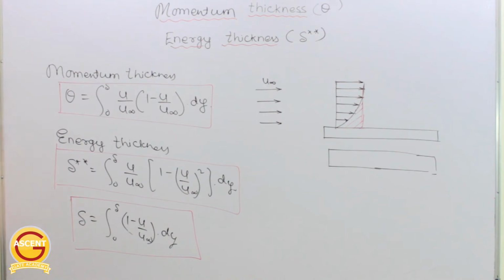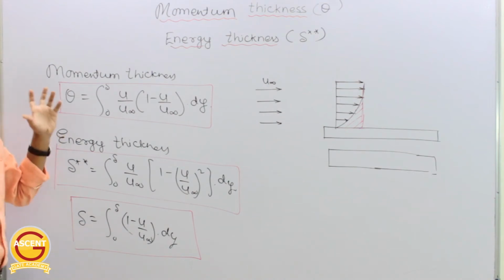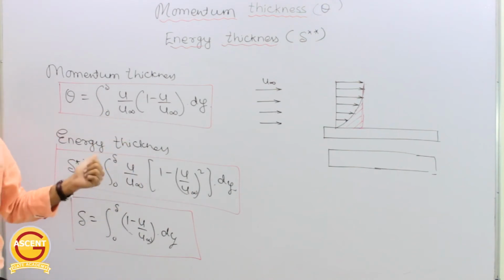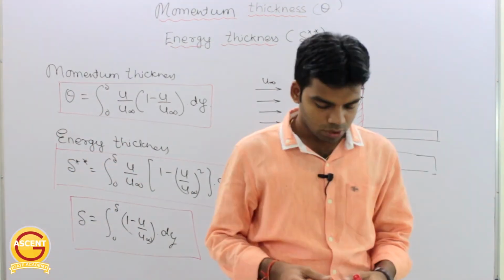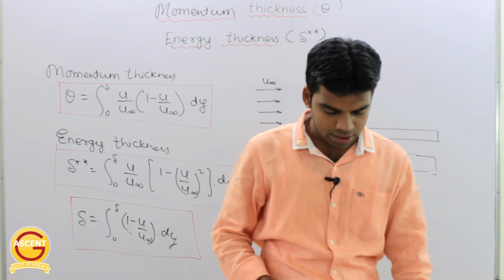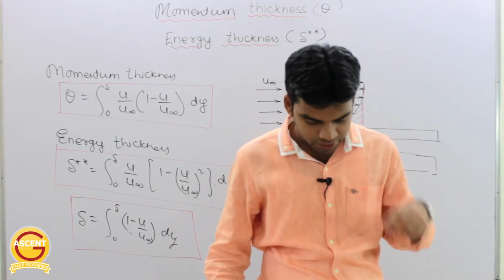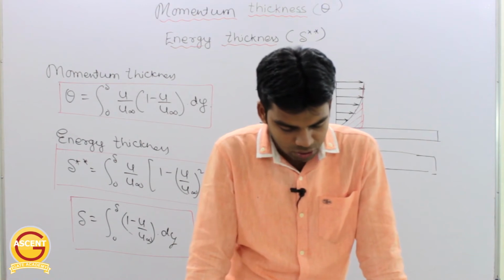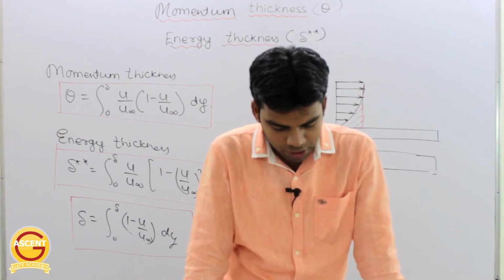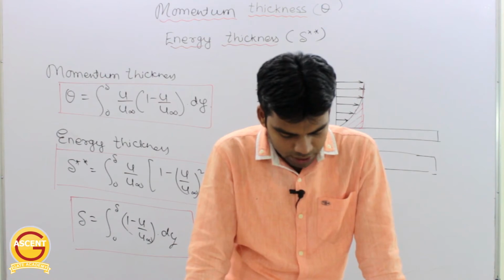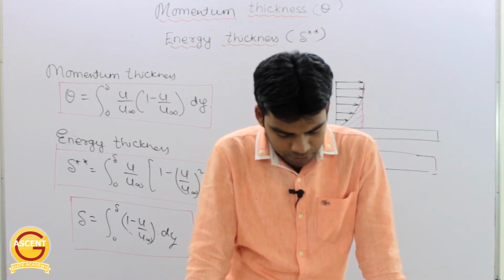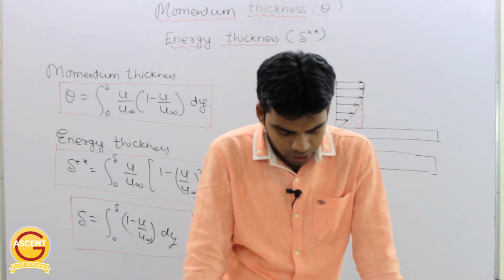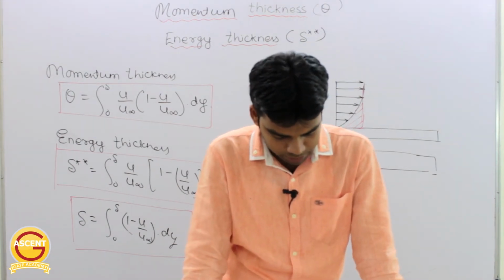Okay, so this is very easy to remember, and most of the questions in the GATE exam are asked from this topic, these particular formulas only. Getting this or not? Okay, so how can we define momentum thickness? The thickness of flow moving at the free stream velocity and having momentum flux equal to the deficiency of momentum flux in the region of boundary layer, or the transverse distance by which the boundary should be displaced to compensate for reduction in momentum of flowing fluid on account of boundary layer formation.